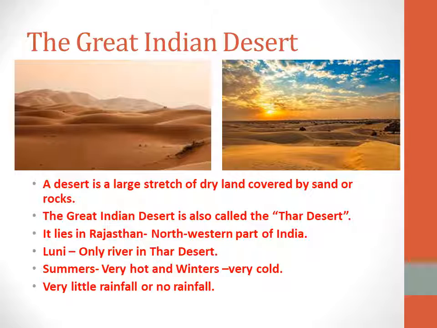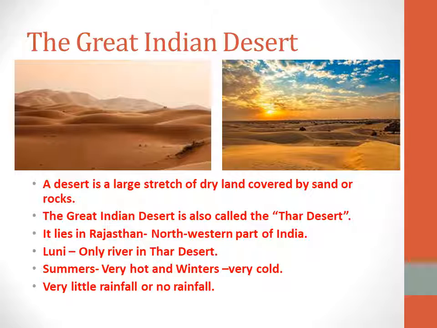Do you know one thing? In the Thar Desert, we have only one river, called the Luni River. Luni. It's very interesting, right?